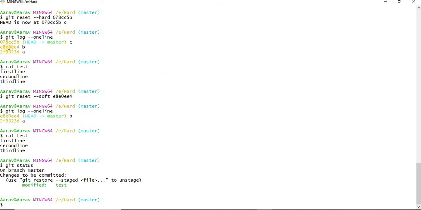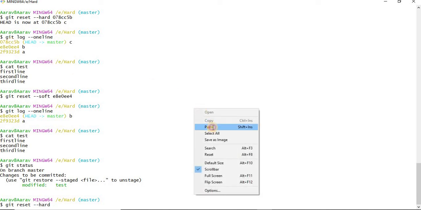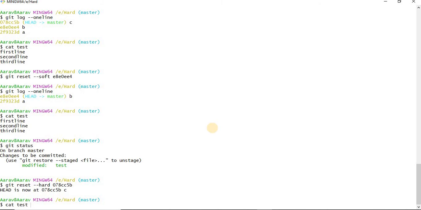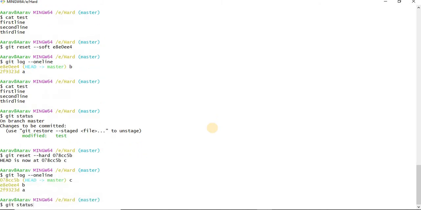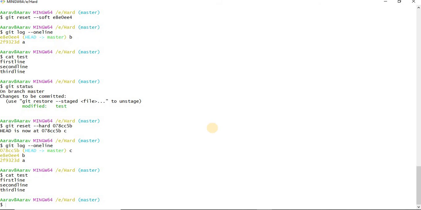Let me quickly move back with git reset --hard. I'm giving the commit ID. Now HEAD is pointing towards C, and when I do cat test, I have 3 lines. So now let me do mixed reset. From this point, what I did in soft reset was just switch to B commit. I saw the data had 3 lines, and when I checked the status, it showed as staged files.